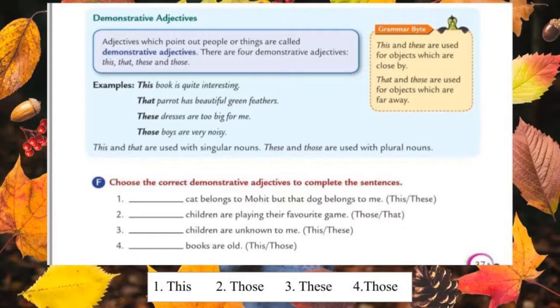What is the correct answer for the first one? Yes, books is a plural noun. So the answer for the fourth one is those. Those books are old. Students, reminding you should try in your grammar book.